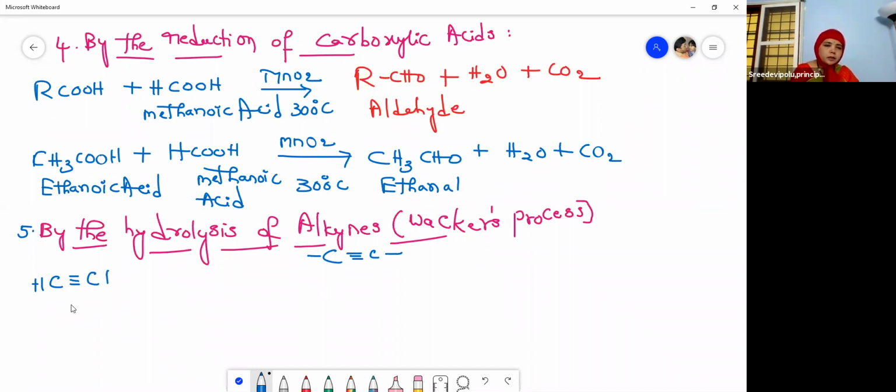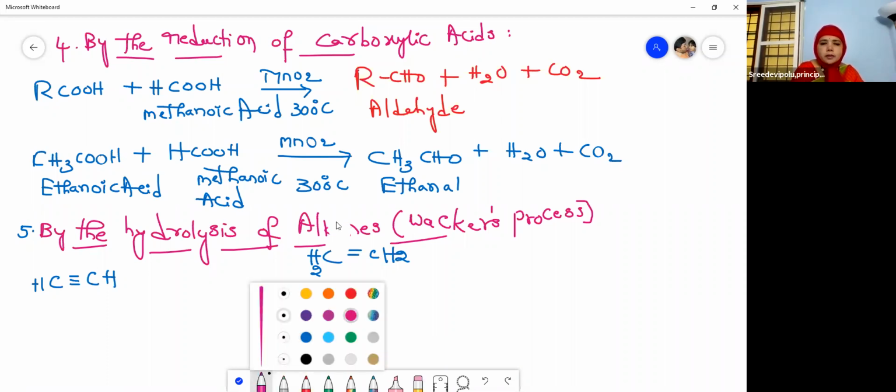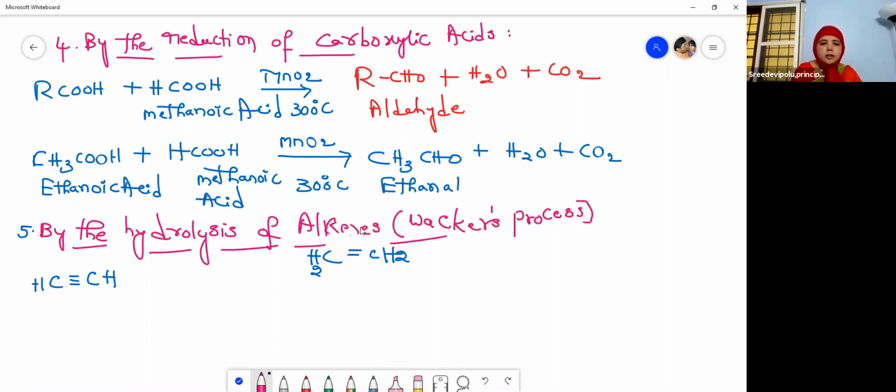Sorry, this is alkenes. I was a little bit confused, and this preparation is from alkenes, on the Wacker process.